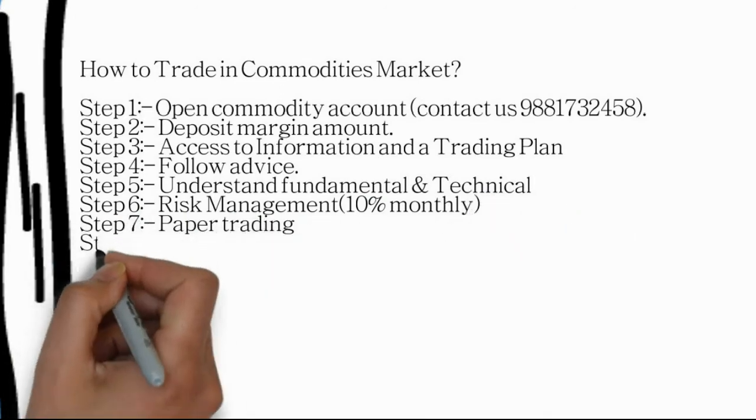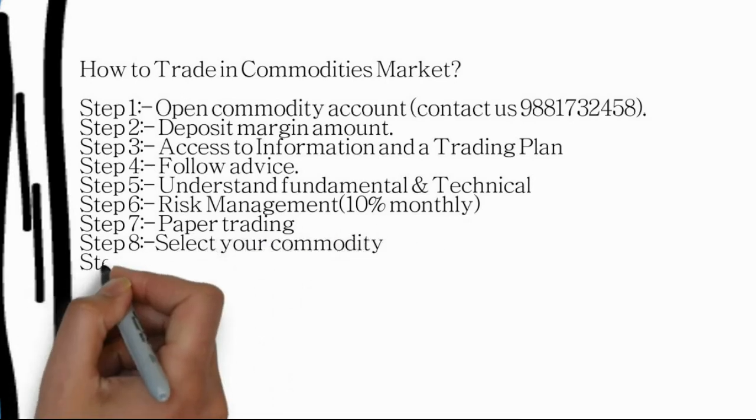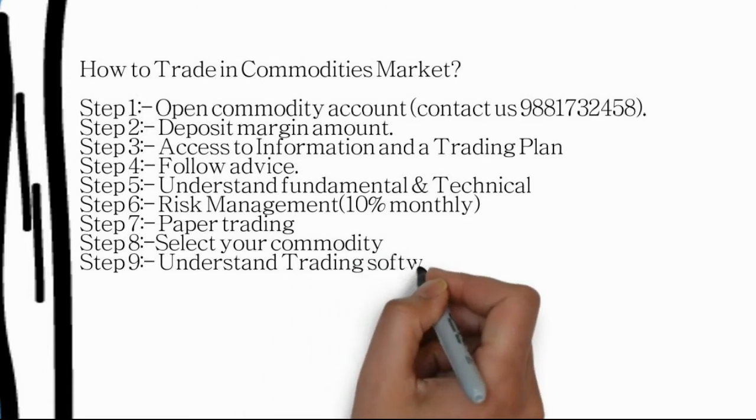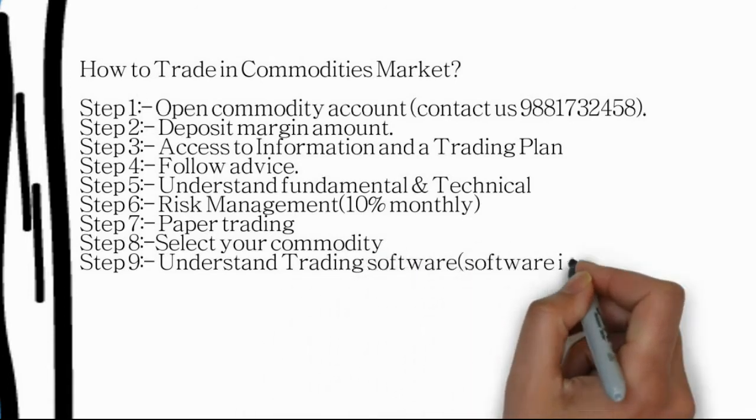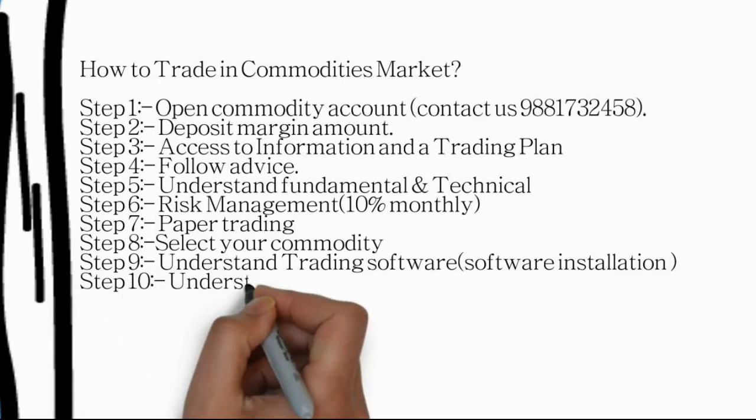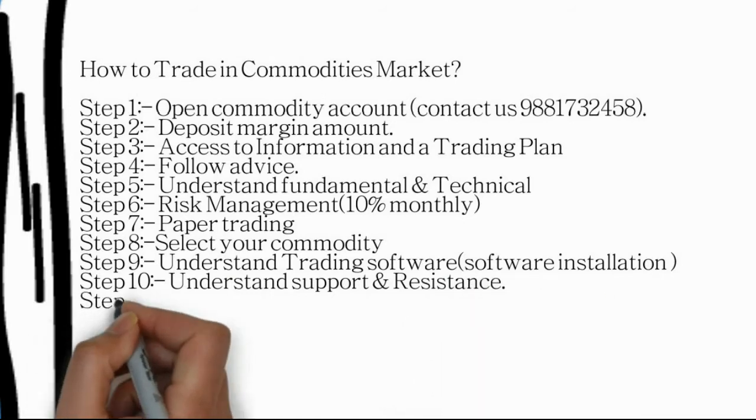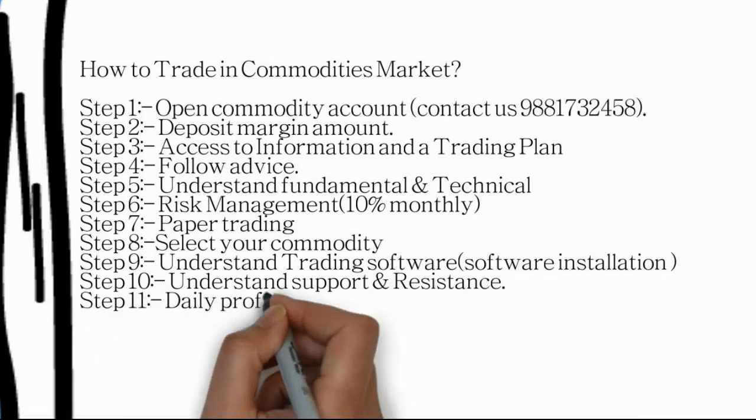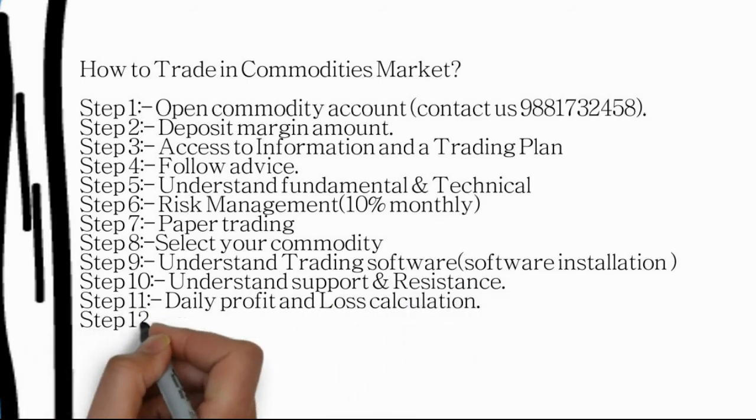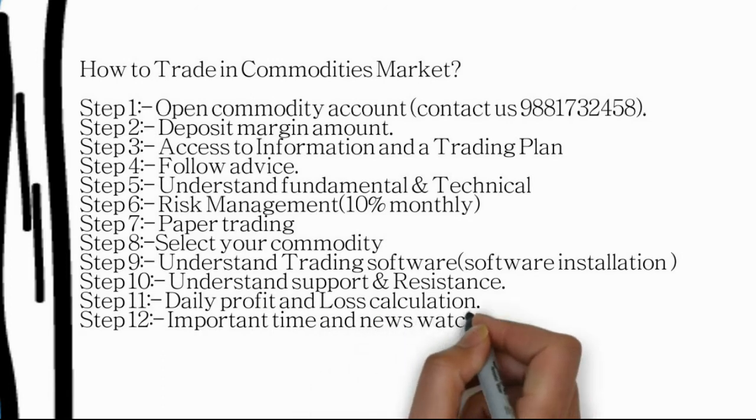Seventh is paper trading. Eighth is select your commodity. Ninth is understand trading software. Whichever software you're using, Odin is what we are using, and we will be teaching you how to use Odin. The tenth step is understand support and resistance. Step number 11 is daily profit and loss calculation. Step number 12 is important time and news watch.